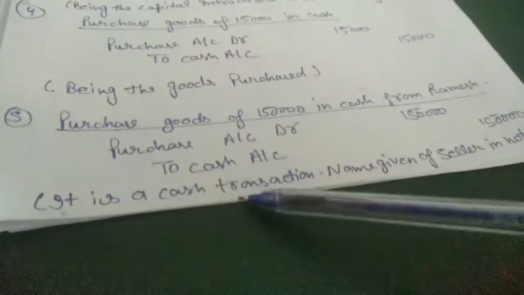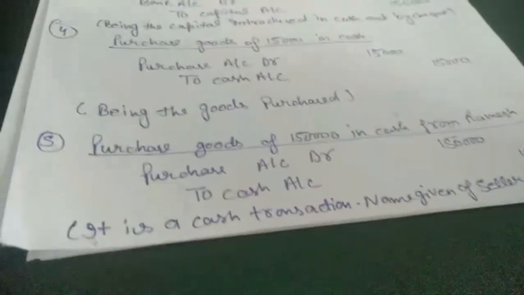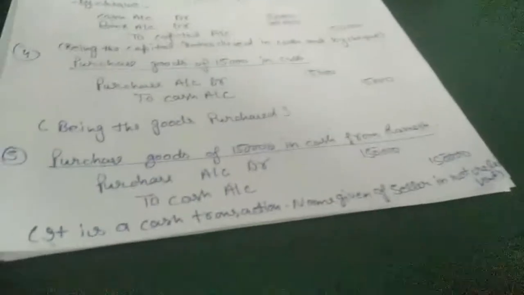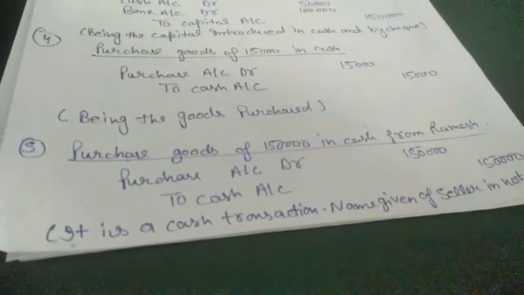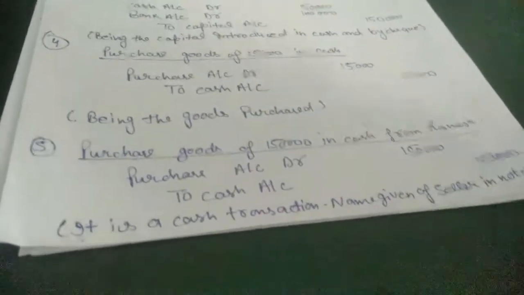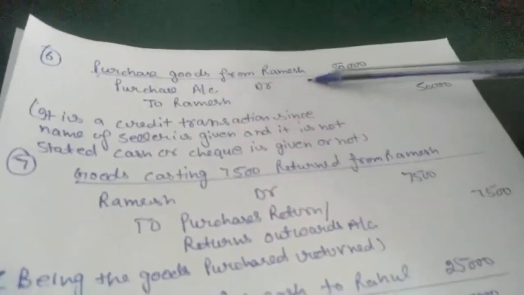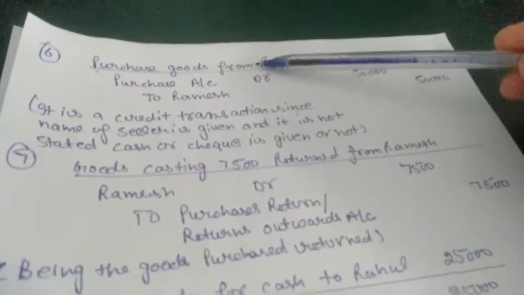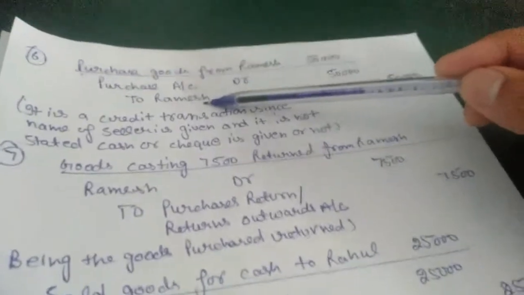It is a cash transaction. The name of the seller is not relevant here. As I told, the name is not relevant when significant information is available that we purchased goods in cash. Our next entry is purchase of goods from Ramesh. Here is the same entry, but this time they don't mention that we purchased in cash, so we will take Ramesh instead of cash.